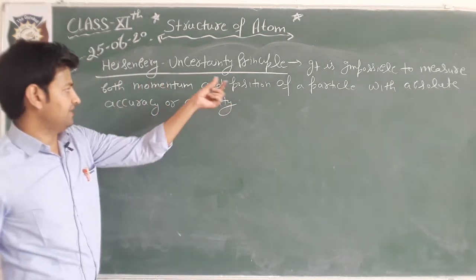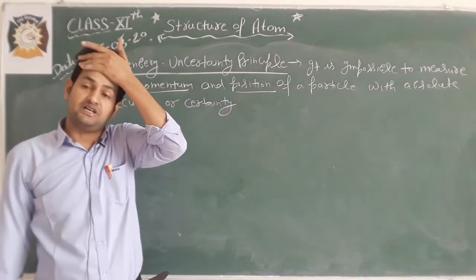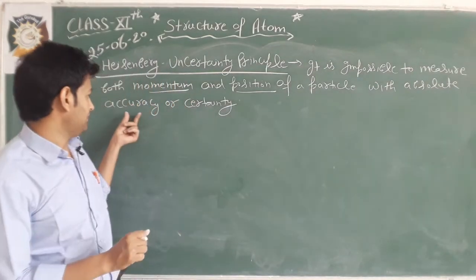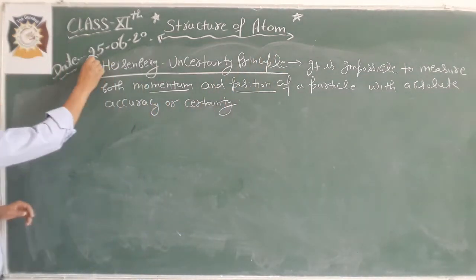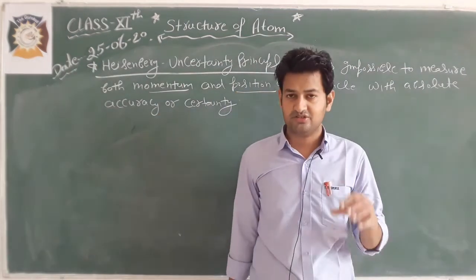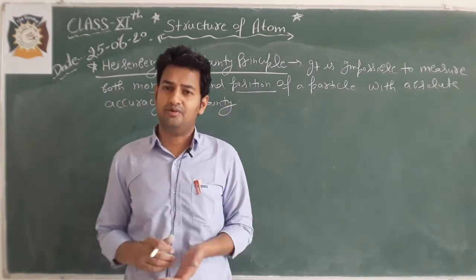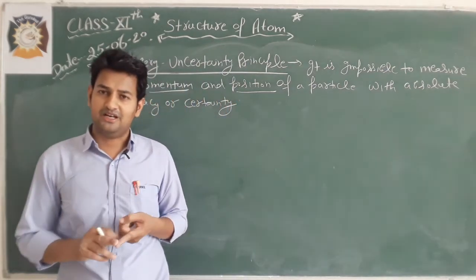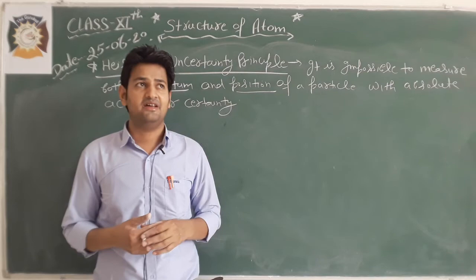It is impossible to measure the momentum and position of the particle simultaneously, एक साथ इन दोनों को बिल्कुल एक्यूरेट मेजरमेंट के साथ या with absolute accuracy मेजर करना इम्पॉसिबल है. This is told by the Heisenberg principle. And the next is the product of uncertainty. Now there is uncertainty in the position or in the momentum.